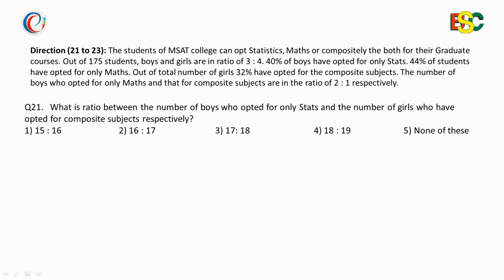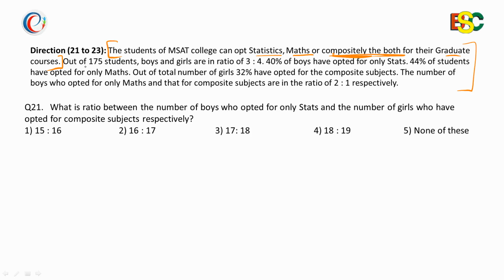Well, to have a better visualization of this question, we'll draw the Venn diagram. It says the students of MSAT college can opt statistics, maths or compositely the both for their graduate courses. It means there are students who have opted for only statistics, only mathematics, and there are students who have opted for both the subjects. So it concludes that the Venn diagram must be an intersecting one.